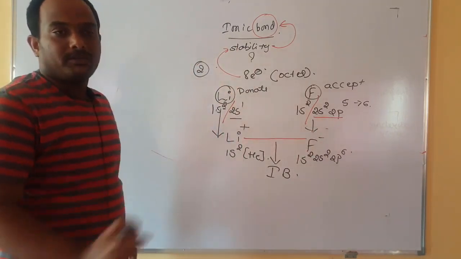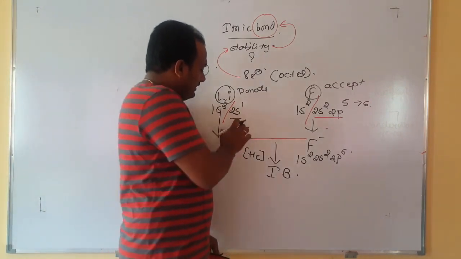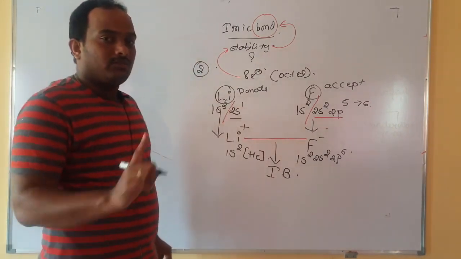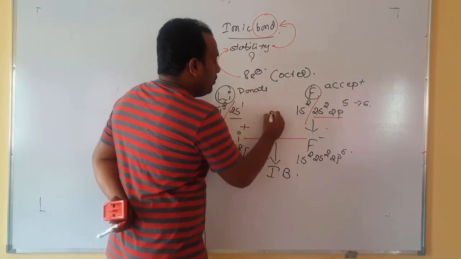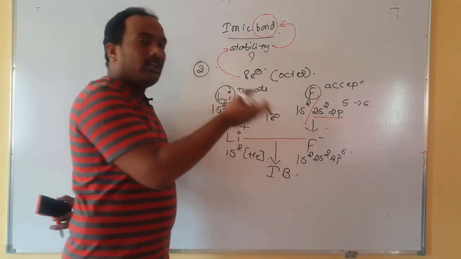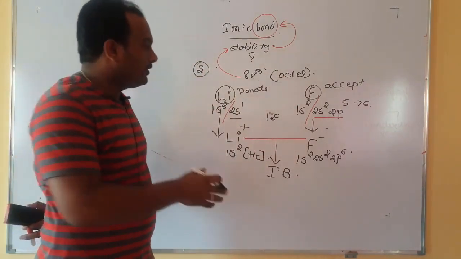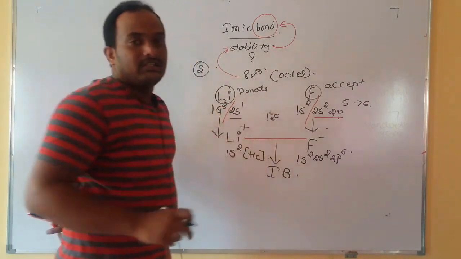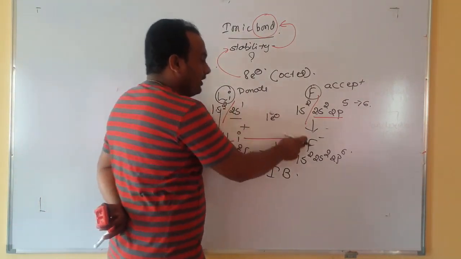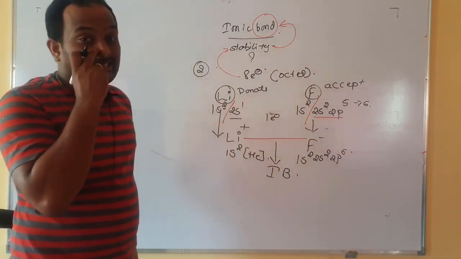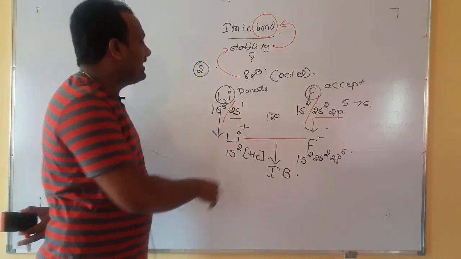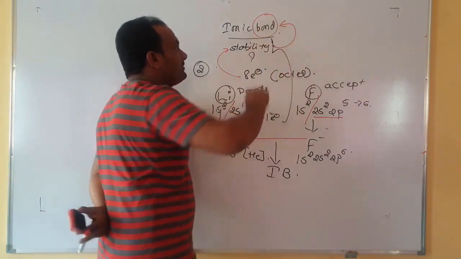Ionic bond. Now can anybody tell, has lithium accepted the electron? No, lithium has donated one electron. Has fluorine donated the electron? No, fluorine has accepted one electron. Here one element will donate, another element will accept. Where donation and acceptance are there, such bonds are called which bond?